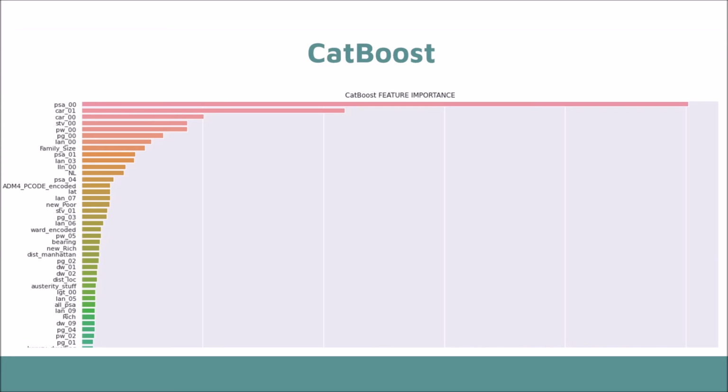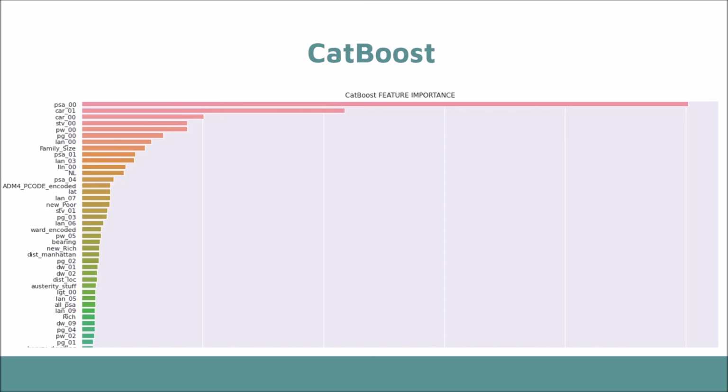CatBoost is a recently open-sourced machine learning algorithm from Yandex. CatBoost is able to work with diverse data types to help solve a wide range of problems that businesses face today, and it provides best-in-class accuracy for many problems. CatBoost is a gradient boosting machine learning algorithm, as this library is based on the gradient boosting library.